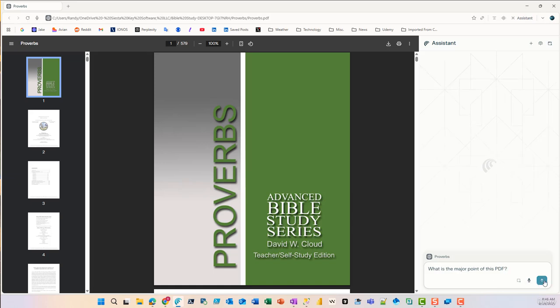Now, I'm going to let this run just so you can get an idea of what it's going to go through and how long it takes to determine what the point of this PDF is. Okay, let's see what it does. Now, this might be hung up here. This is typically what I see when it gets stuck. I'm going to let it go for another few seconds, and I may need to start over. Maybe the PDF is too big.